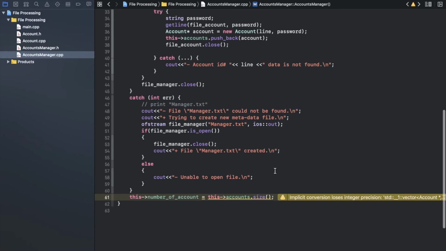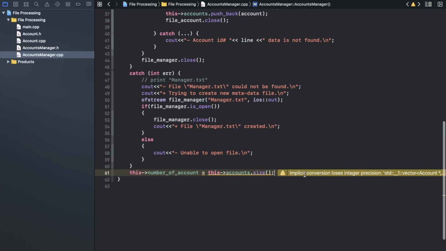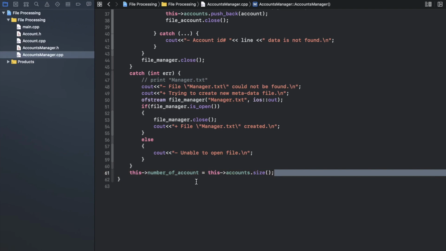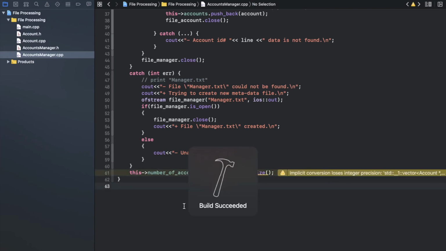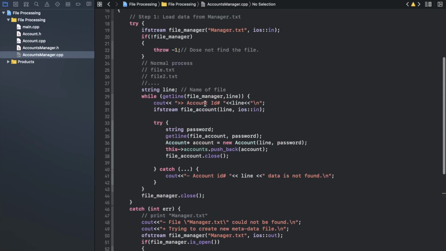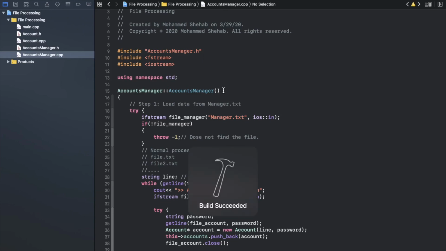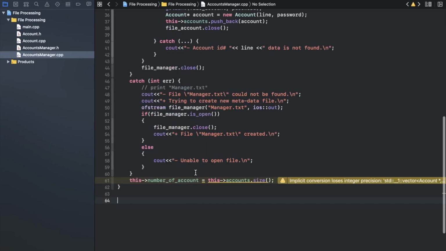Okay, I get a warning here, but no problem, don't worry about that one. On Mac, Xcode always gives you that warning. At least it's a warning, you know. It's not a bug. So let's move to the destructor. Now, I finished my constructor of manager. I try to build to see if there is a problem. No, I don't have a problem. Thanks to Allah, to God, that I don't have any problem.